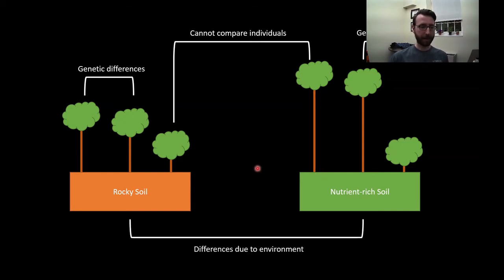What we can say, though, is that the nutrient-rich soil seems to be a better place to grow trees than the rocky soil, right? There, we can take the average height of the tree here and compare it with the average height of the tree here and say that those differences are due to the environment. So that's one piece of the puzzle with the problem of trying to compare different groups on a standardized scale. It doesn't take into account everything.